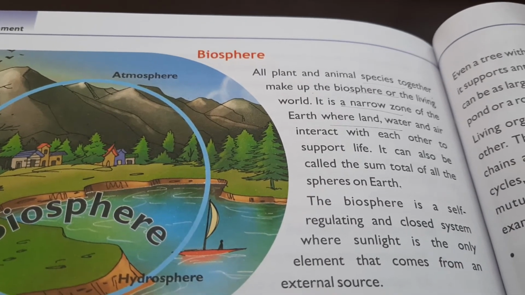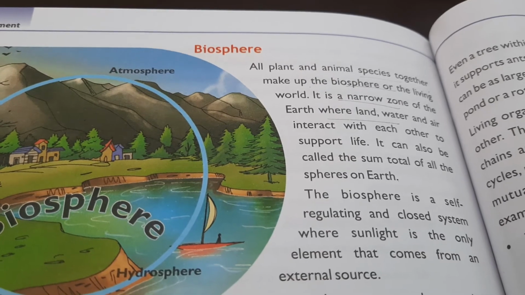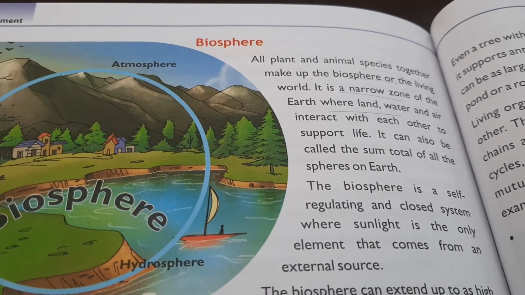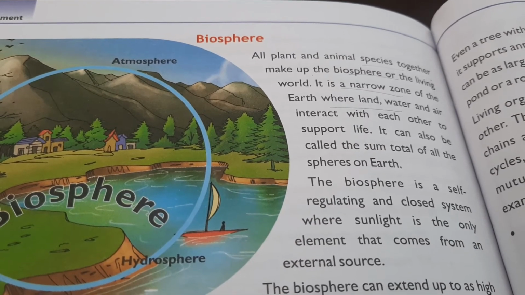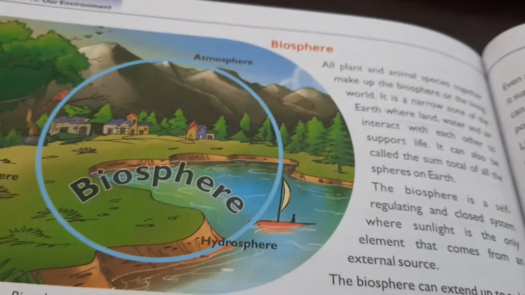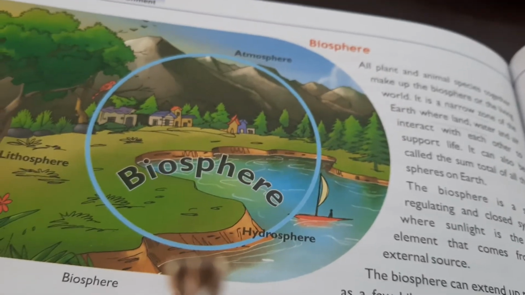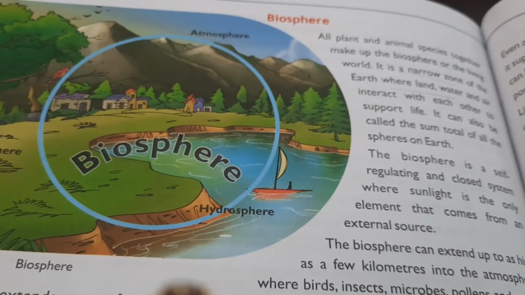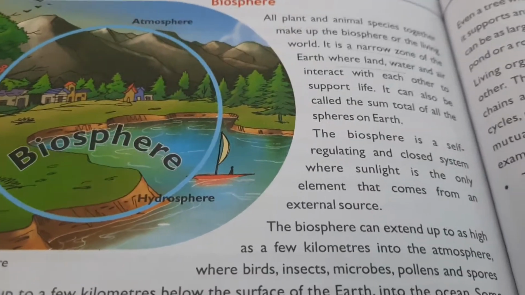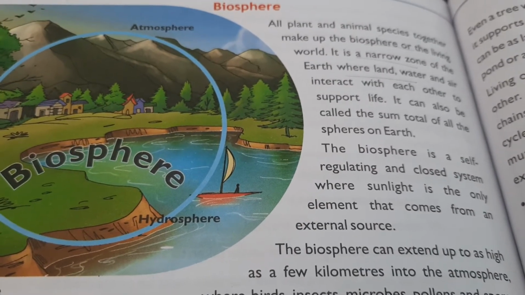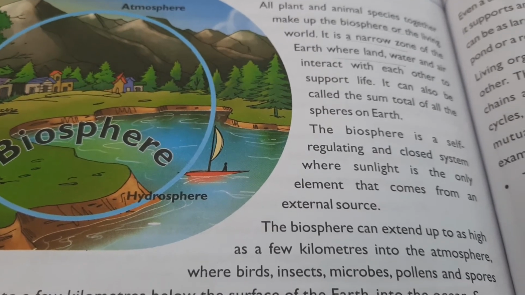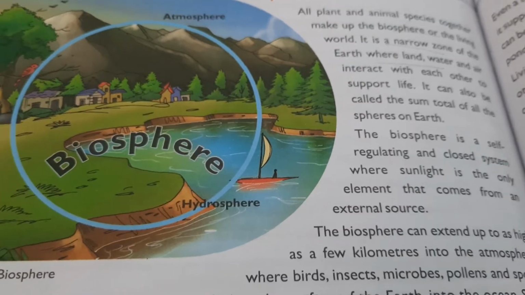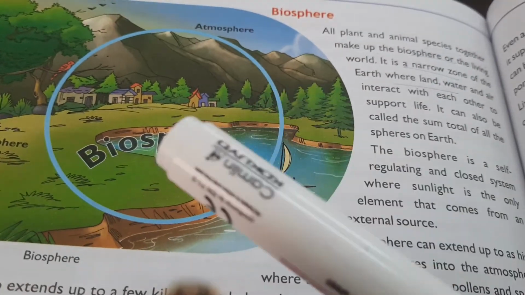All the plant and animal species together make up the biosphere or the living world. It is a narrow zone of the earth where land, water, air interact with each other to support life. बायोस्फीयर को सपोर्ट करने के लिए ये सारी चीज़ें ज़रूरी है. Lithosphere is important, atmosphere is important, hydrosphere is important. Then only there will be biosphere very well supported by the earth. It can also be called as sum total of all the spheres of the earth. इनका sum total बनने के बाद क्या बनता है?